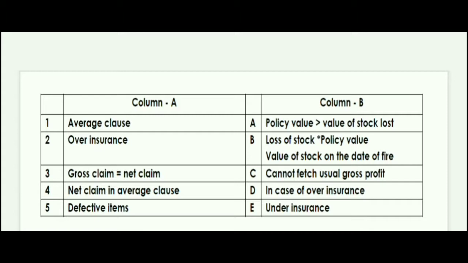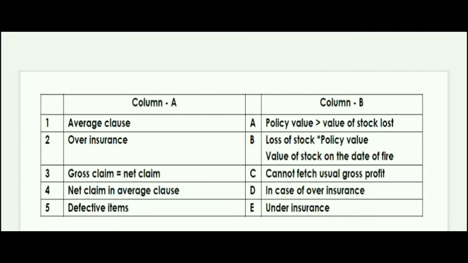Over insurance, as the name suggests, over, so policy value must be greater than the value of stock lost. Average clause, I repeat, is under insurance. Over insurance, policy value is greater than the value of stock lost. Then what was the question? Third was the gross claim is equal to net claim, so the answer will be D. In case of over insurance, it could be possible that the gross claim will be equal to net claim.